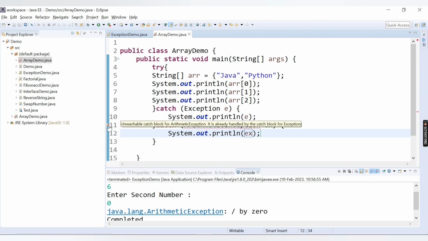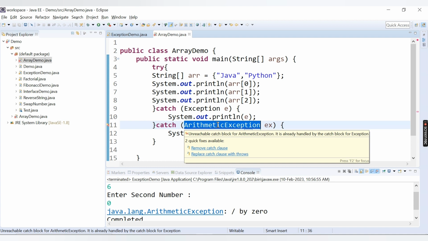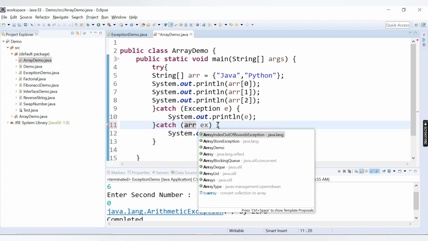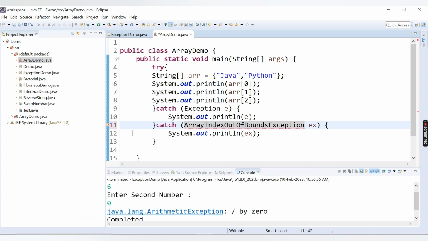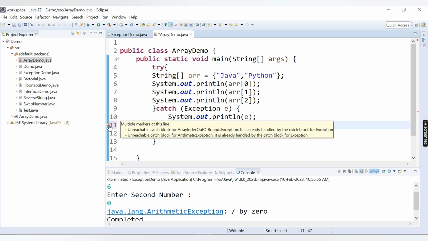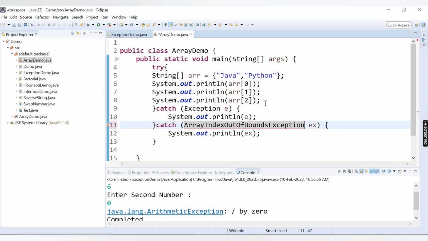Now you can see we are getting an error which says unreachable catch block for ArithmeticException, as it is already handled by the catch block. Here we don't need to write arithmetic because we are handling ArrayIndexOutOfBoundsException. We are getting a similar unreachable catch block message.